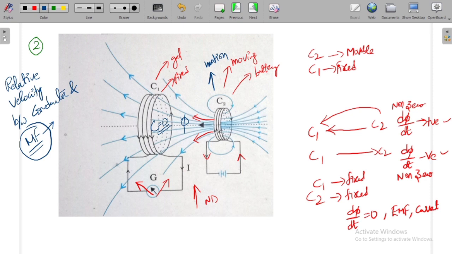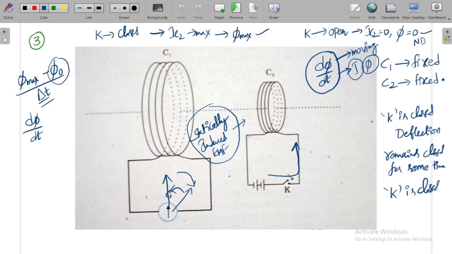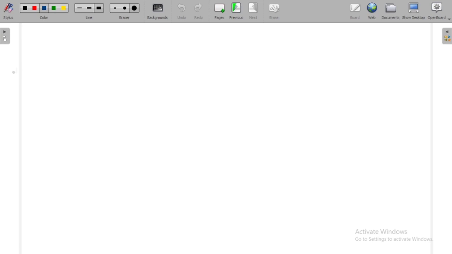That type of induced EMF is called motional EMF, or it is also called dynamically induced EMF. Okay, dynamically induced EMF, right? There are two types of EMFs. From this we can understand dynamically induced EMF and statically induced EMF, right? So this is about the three experiments. Now we will see what is the meaning of electromagnetic induction.